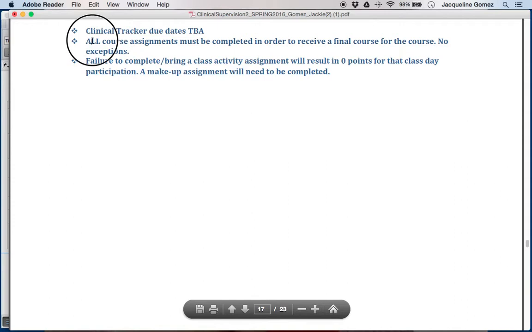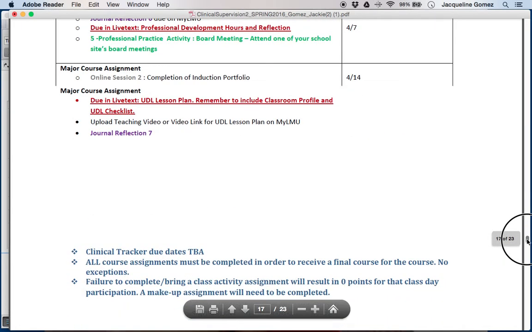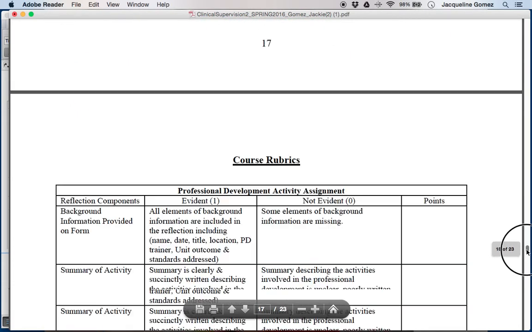Again, this is nothing new, but just remember that any failure to complete a class activity will result in 0 points for participation for that day, and you will need to have a makeup assignment for that class day, because if you don't bring that activity, the items, the materials that you need for that activity, then you're not able to participate and you'll have to do that later on your own time. So it really is to your own benefit to be sure that you come to class ready and able to participate and continue your growth as an educator.